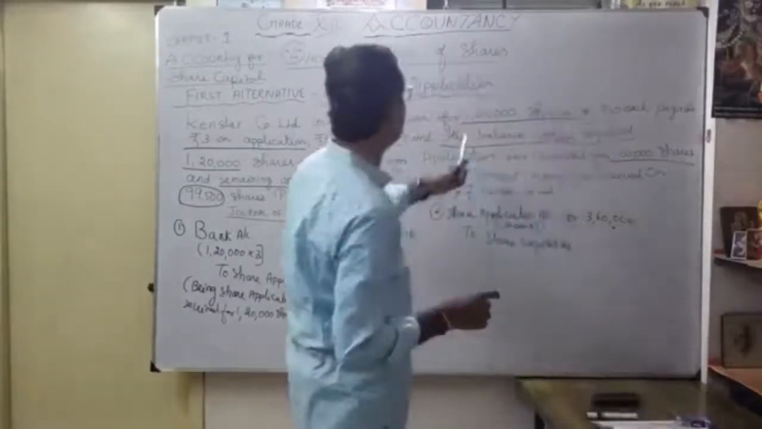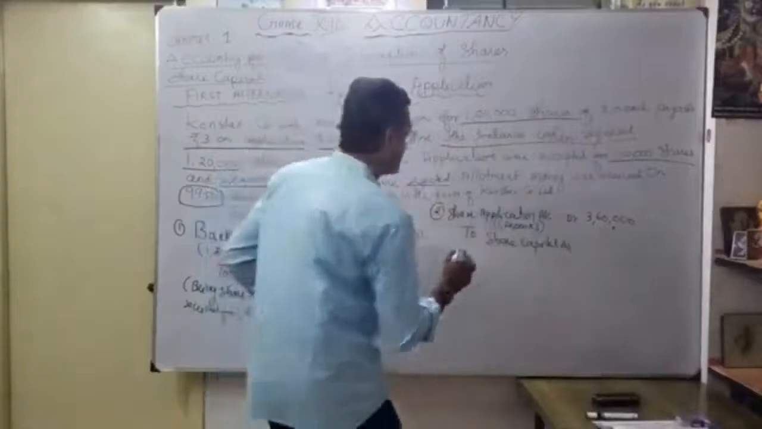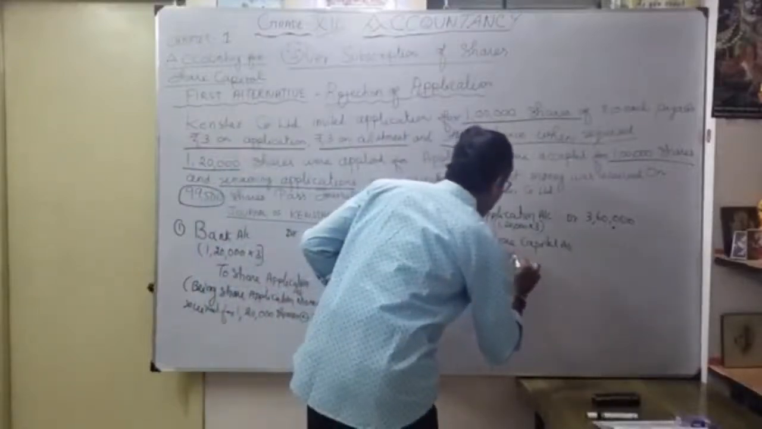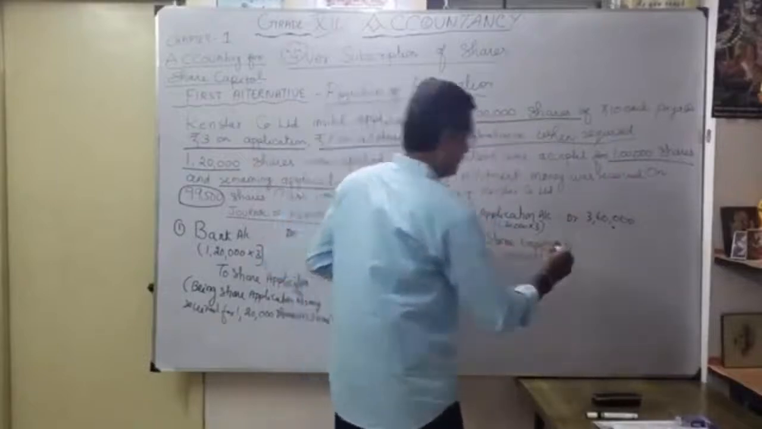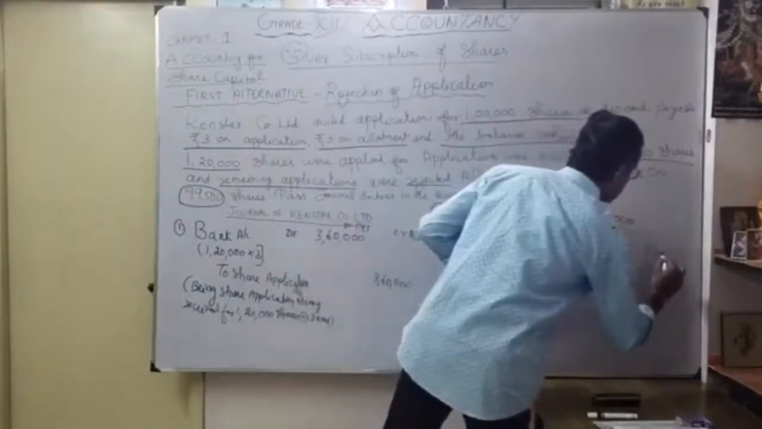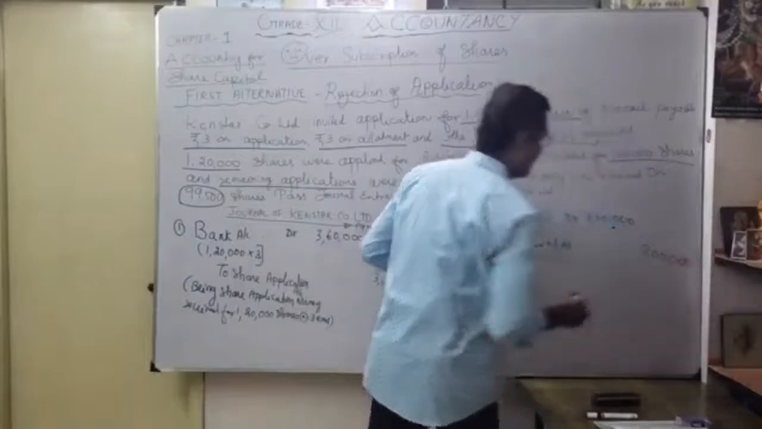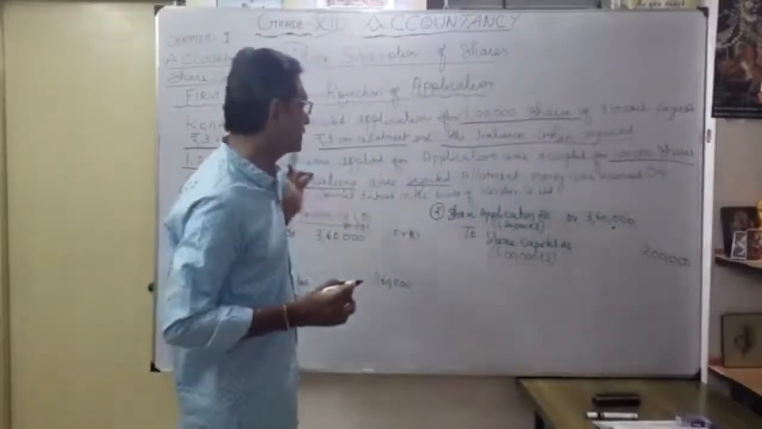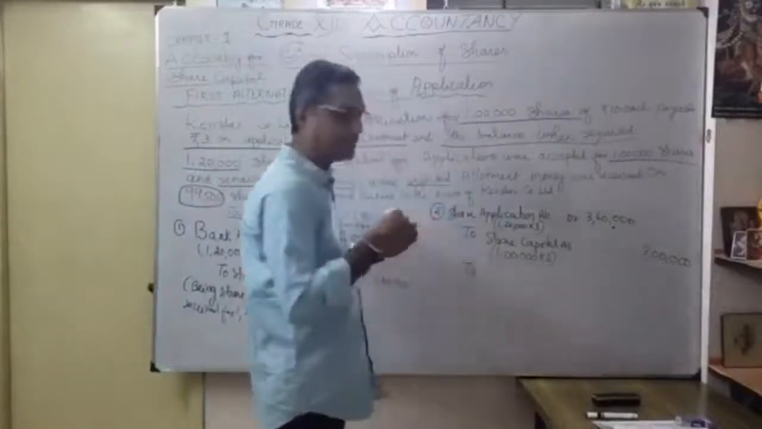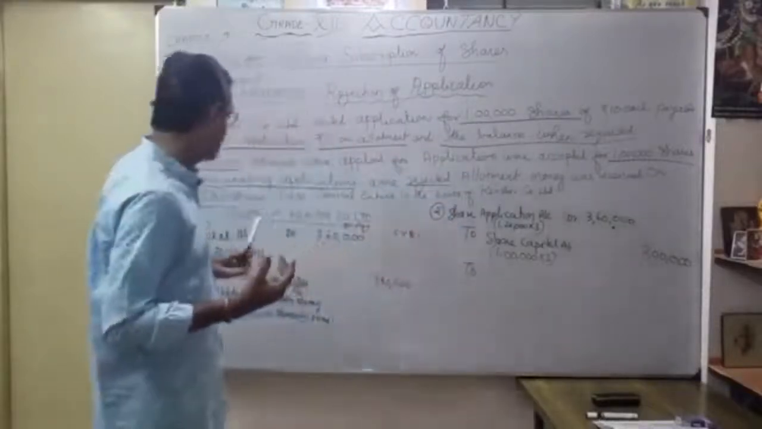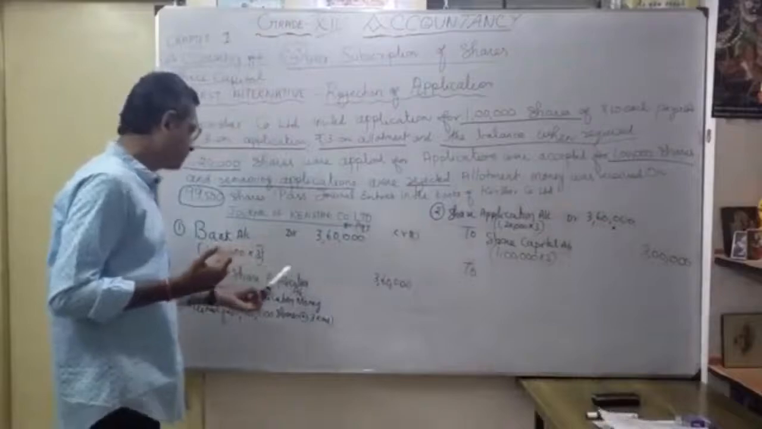That's why only 1 lakh shares we issued. So here 1 lakh into 3. Okay. So what is the value? 3 lakhs. Okay, so the balance you are going to reject, correct? So whenever you receive money, what is the entry? Bank account debit to share application account.